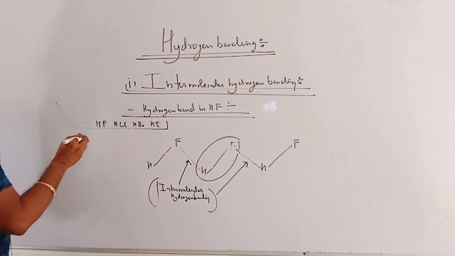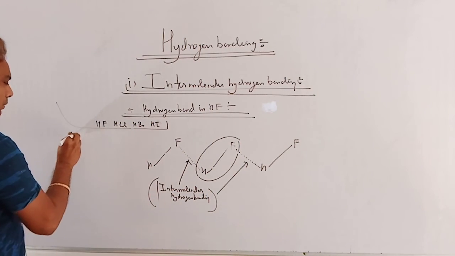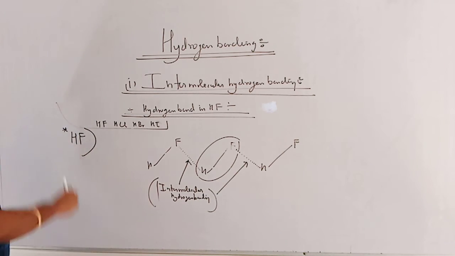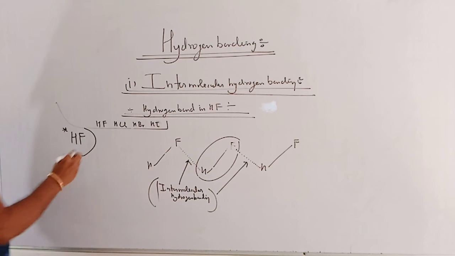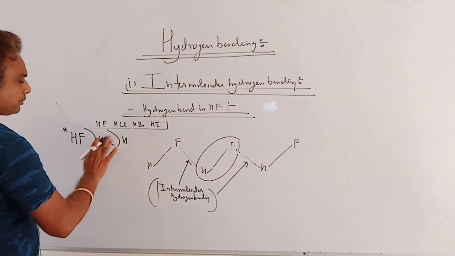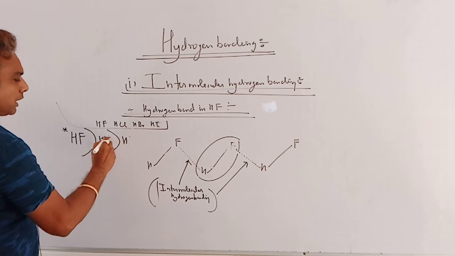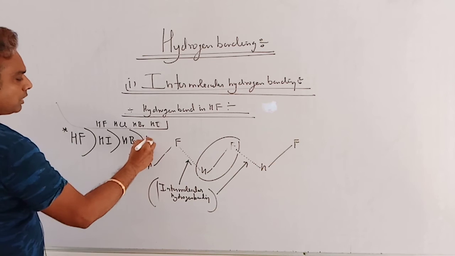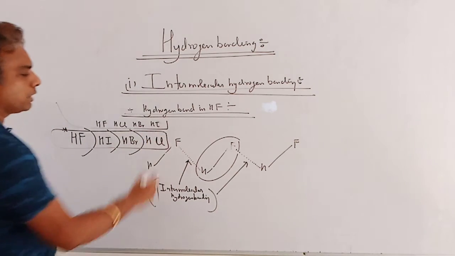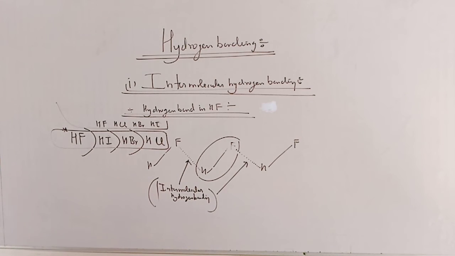So in the case of hydrogen halides, the boiling point order becomes HF, which is maximum due to the presence of intermolecular hydrogen bonding. Then it will be HI, then HBr, then HCl. The boiling point of HCl is minimum in hydrogen halides. Is it clear? So here is an example of intermolecular hydrogen bonding.